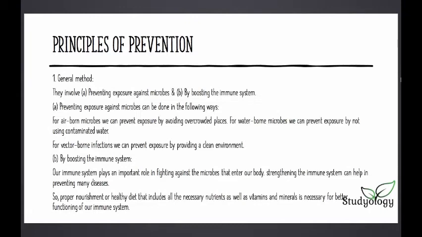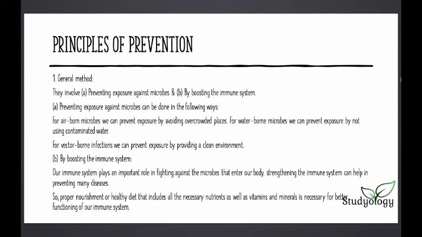Principles of prevention. So, this is when you're not yet caught with the disease. So, how can you prevent the disease coming? First is a general method. There are two types of general methods. So, first we'll be learning about the general method. The general method has two subtopics, which are preventing exposure against microbes and boosting the immune system.